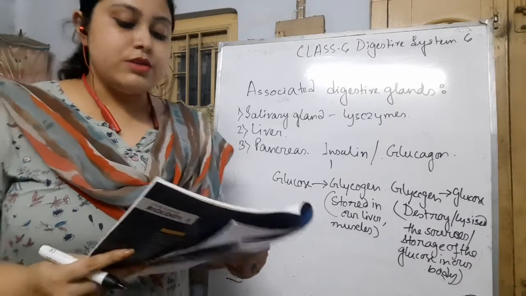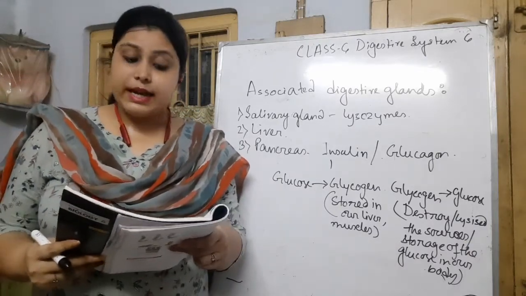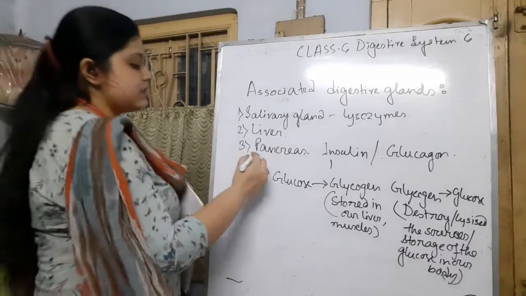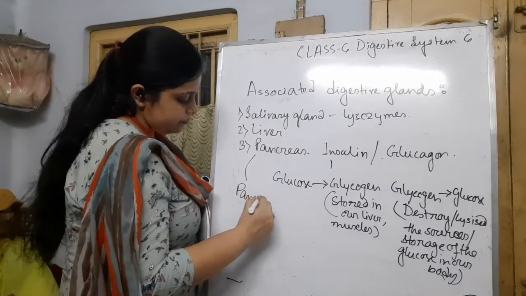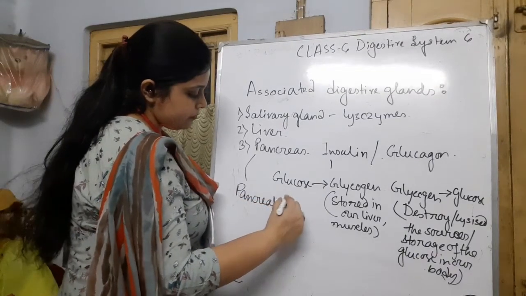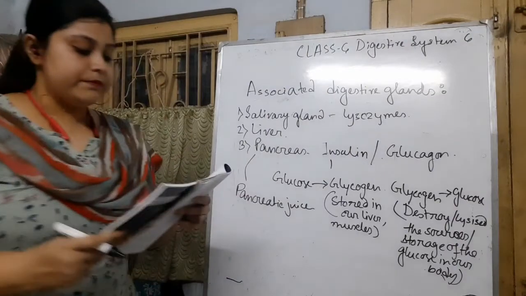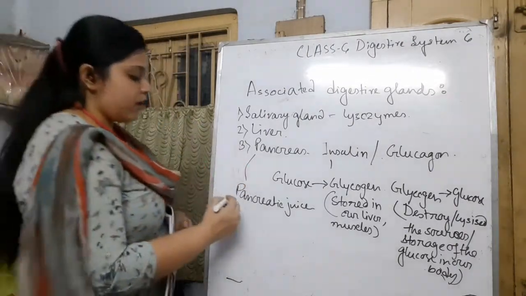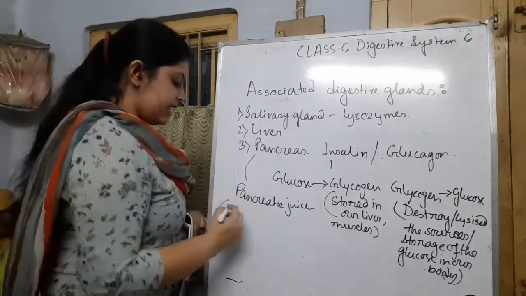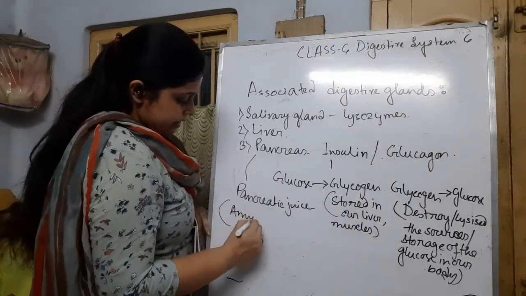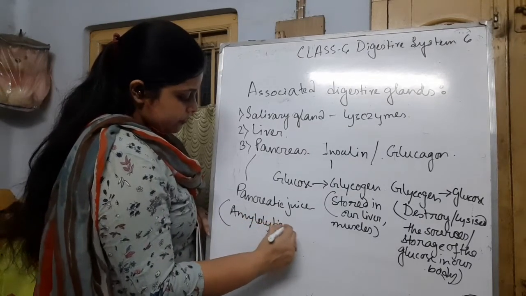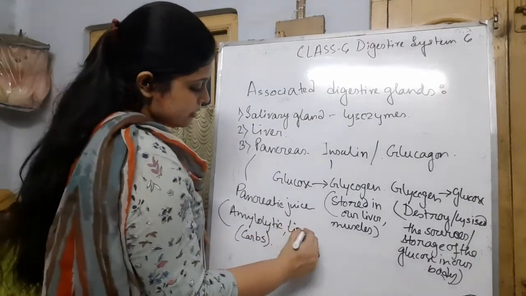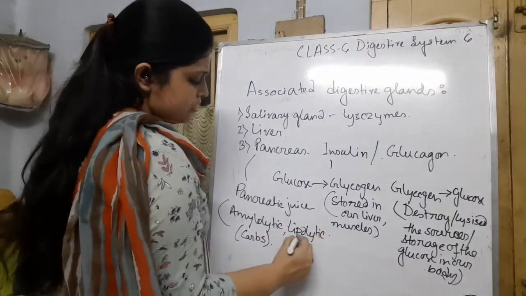So pancreas is also one gland. This is associated with the small intestine and they secrete the pancreatic juice. The secretion from the pancreas is called the pancreatic juice. It helps in the digestion because every type of digestive juice is there, like amylolytic, which can digest carbs, lipolytic, but the lipolytic amount is very small.